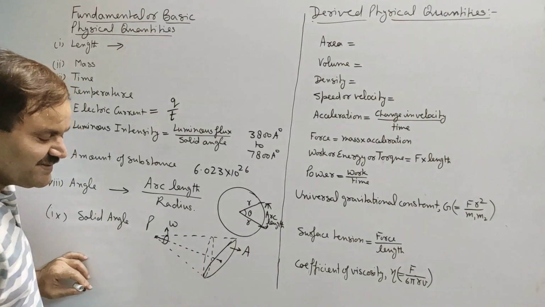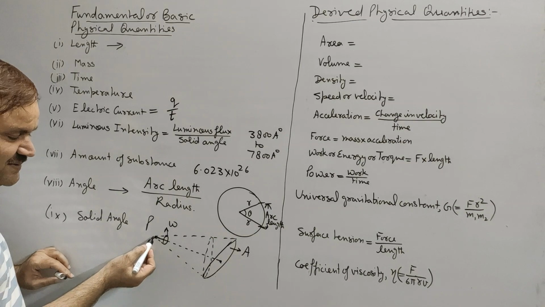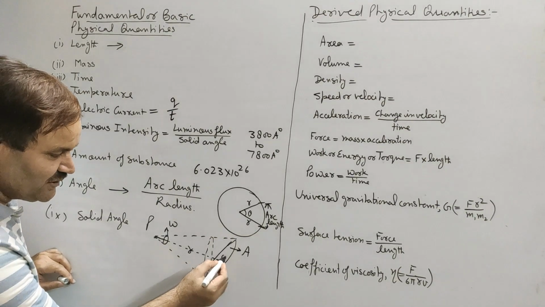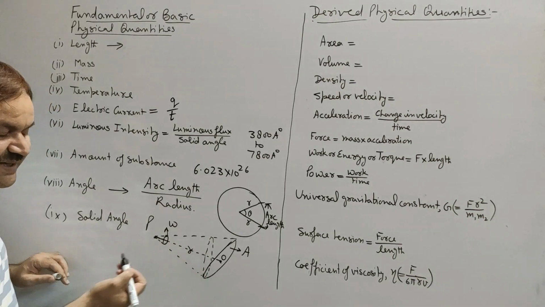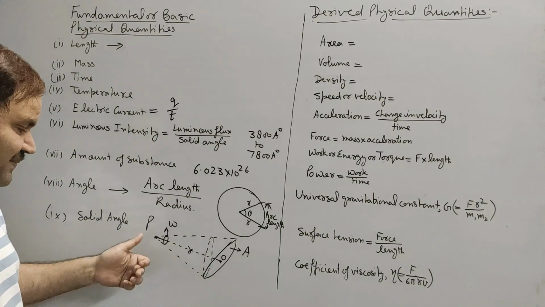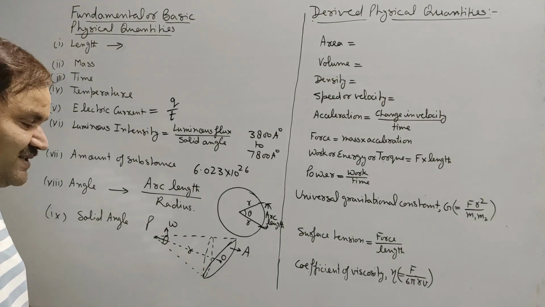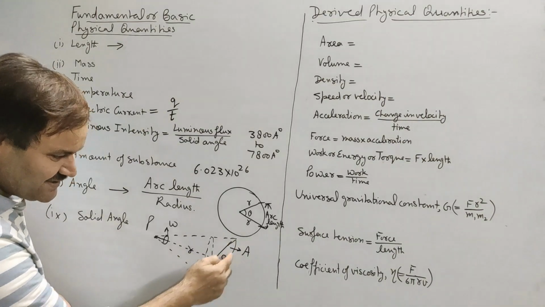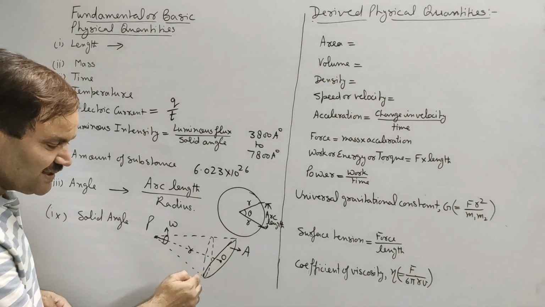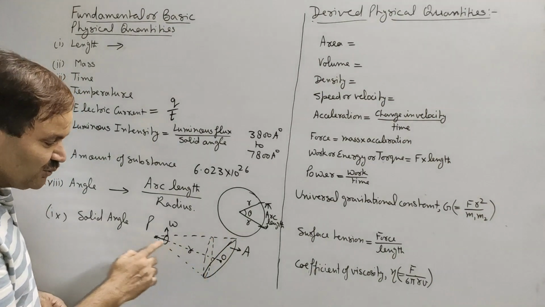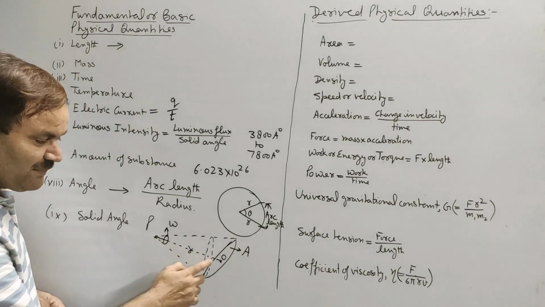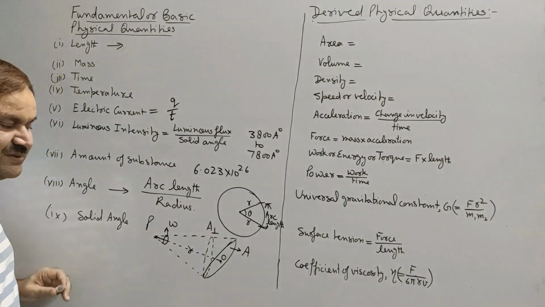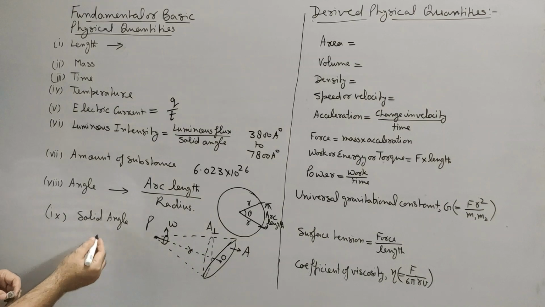If this is the geometrical center of the surface, say this point is O, then OP will give the distance between the point and the surface.